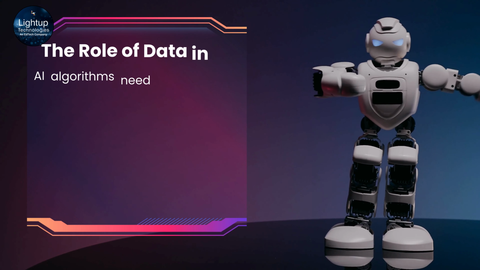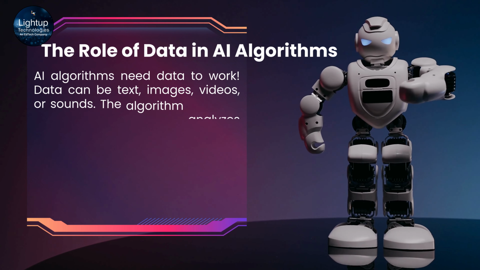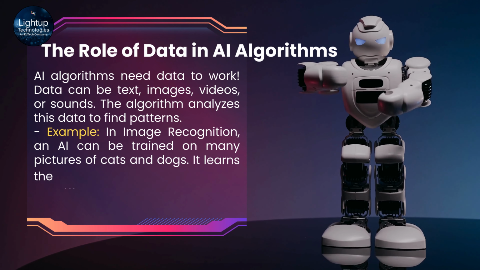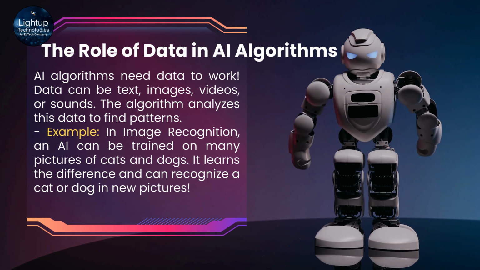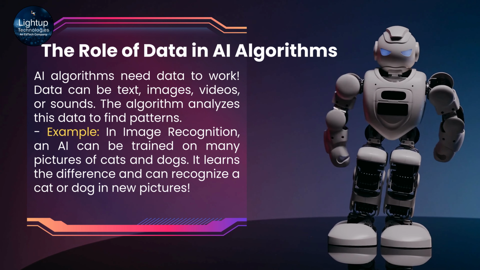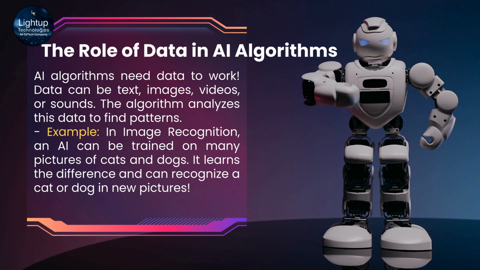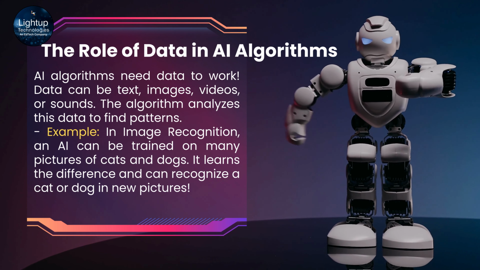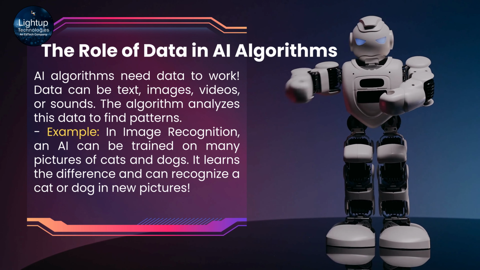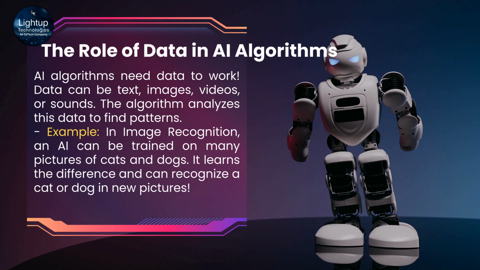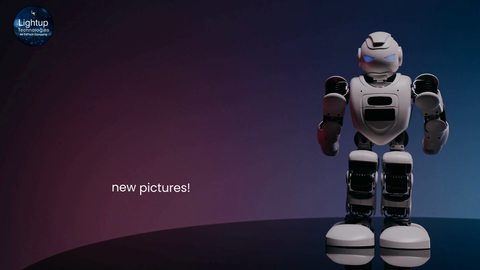The role of data in AI algorithms: AI algorithms need data to work. Data can be text, images, videos, or sounds. The algorithm analyzes this data to find patterns. Example: in image recognition, an AI can be trained on many pictures of cats and dogs. It learns the difference and can recognize a cat or dog in new pictures.